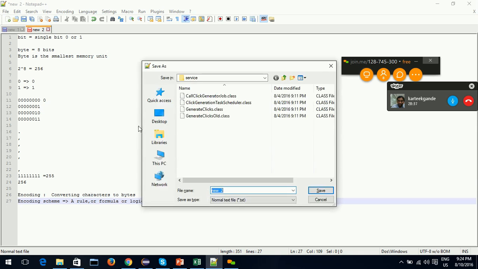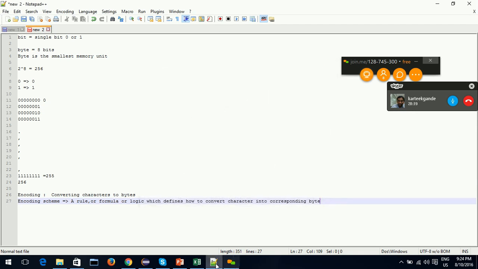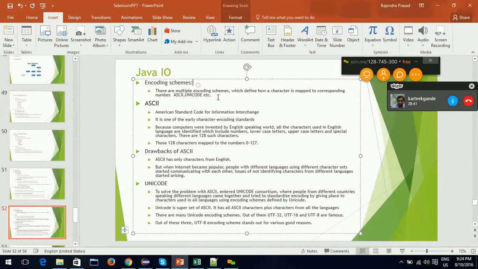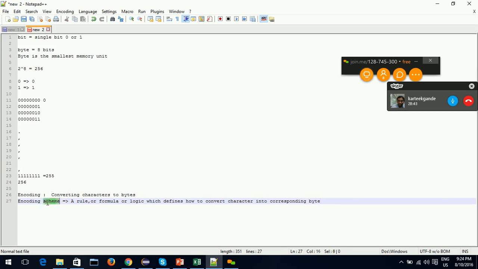Don't worry, you will understand. So this is called an encoding scheme.